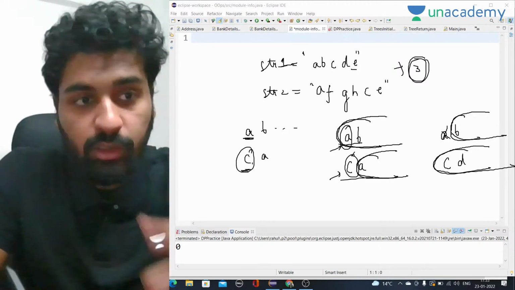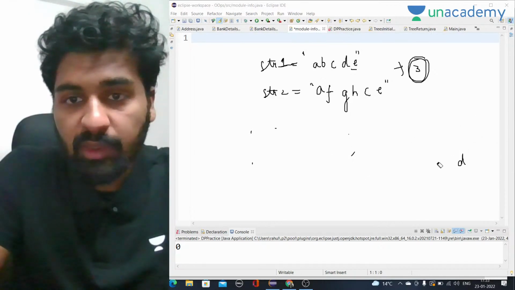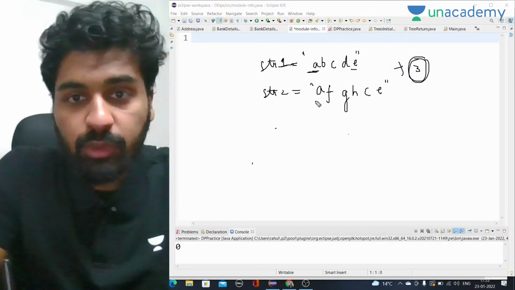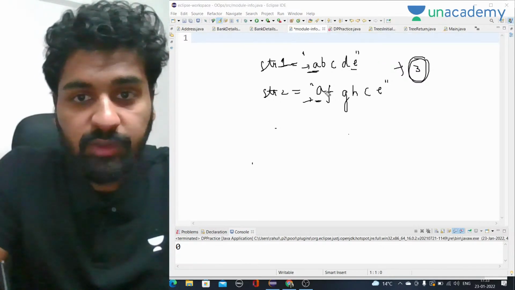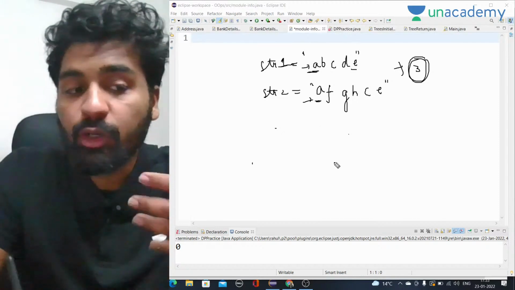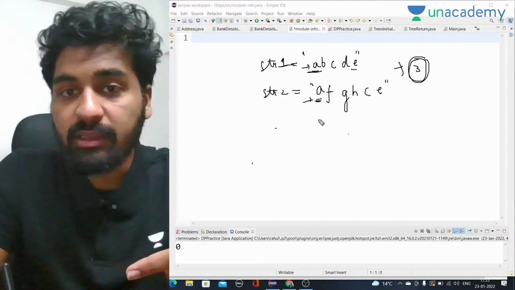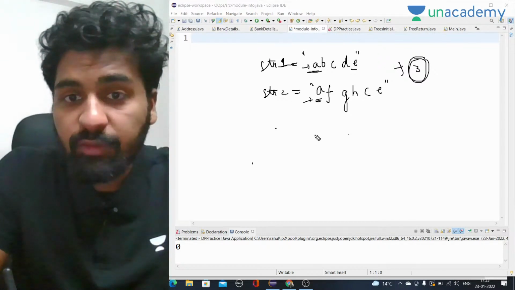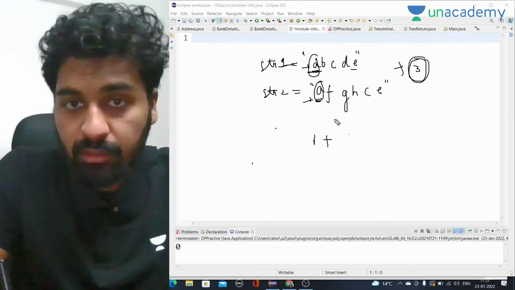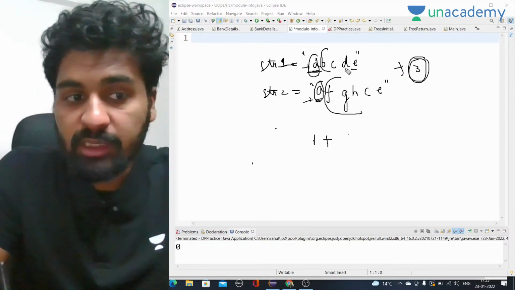In this case, we have two cases actually. Let's start with that. Let's say if the first character and the first character are equal, then it is for sure we want to include it in our answer, because we want to find the common subsequence. So our answer will be 1, for A and A, they are equal, so 1 plus whatever will be the common subsequence of the rest of the strings.